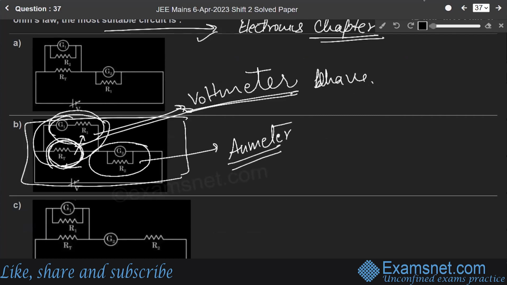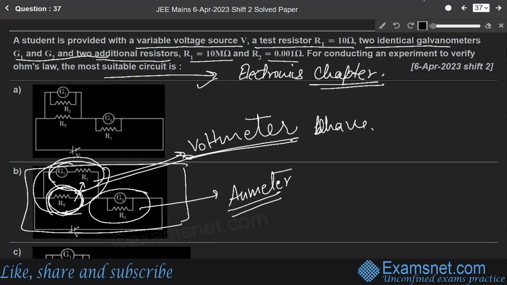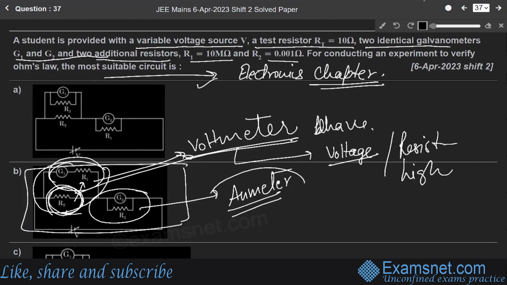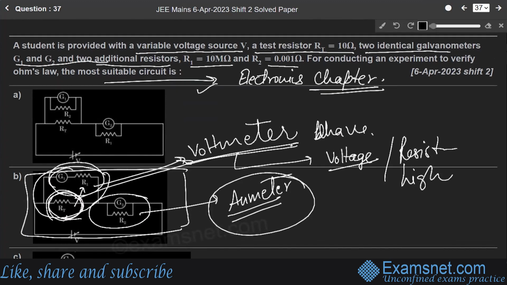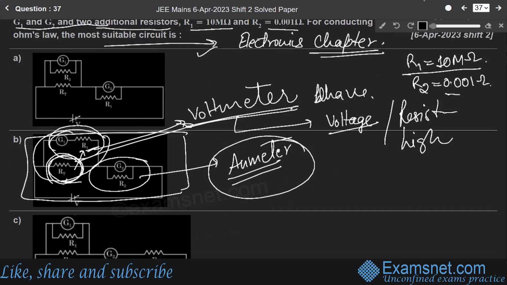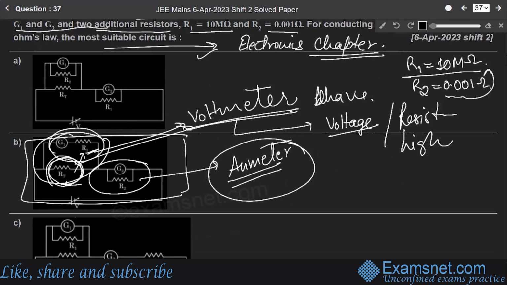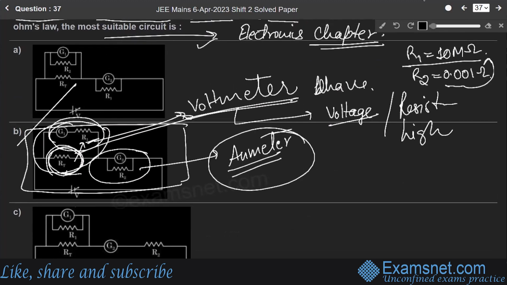Always remember it. So for a voltmeter, the resistance should be very high as compared to that of the ammeter. In our question also, R1 is 10 mega ohm, and R2 is 0.001 ohm. So R2 is very small as compared to R1. So our correct option is B. Got it?